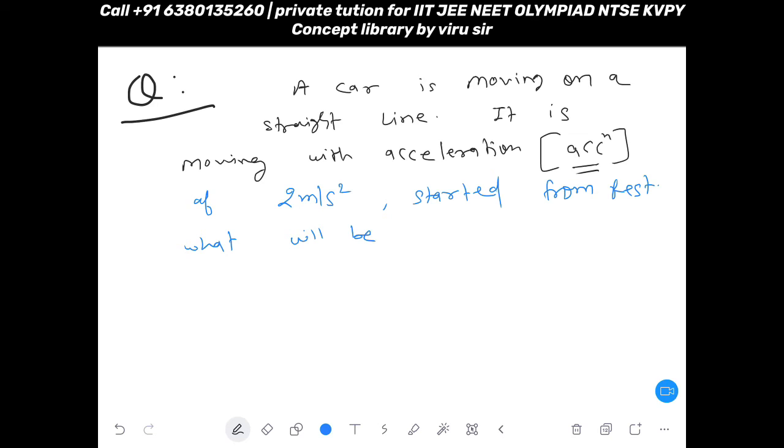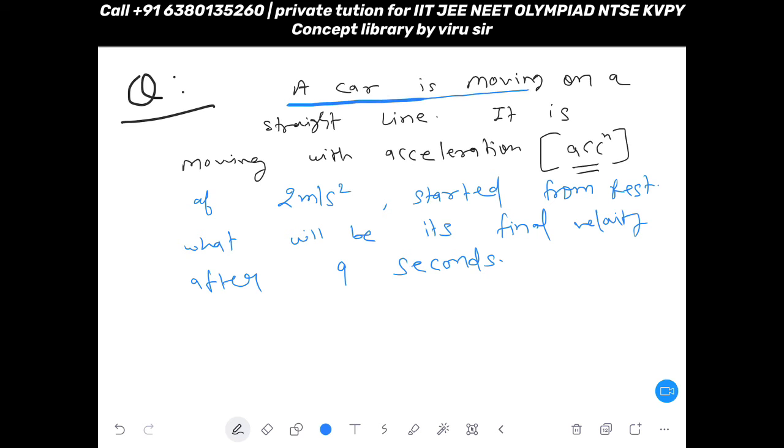What will be its final velocity after 9 seconds? Copy down the question. Very good.